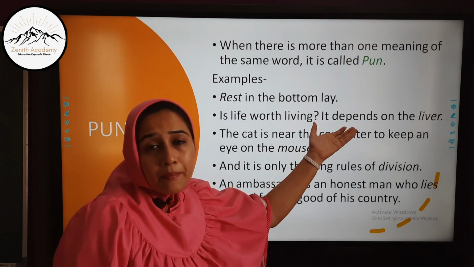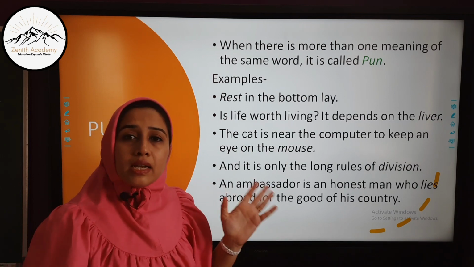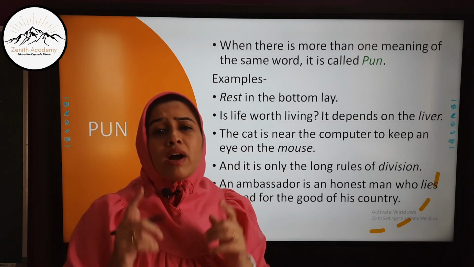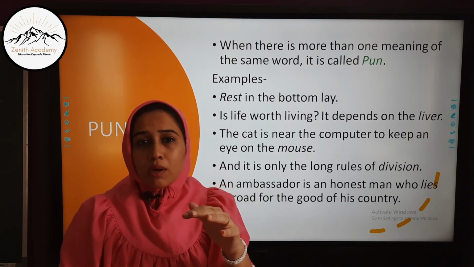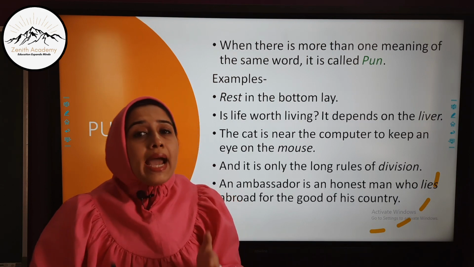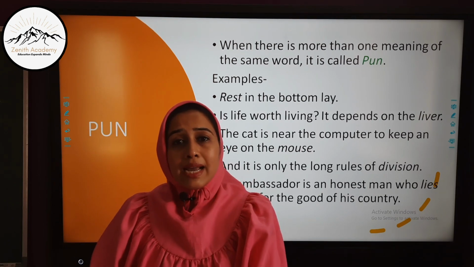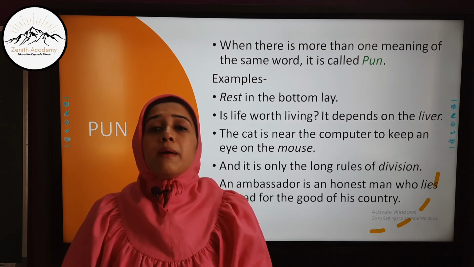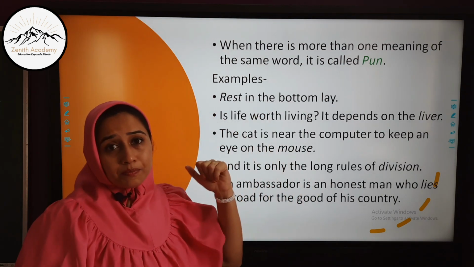Rest in the bottom lay. Now in this sentence, the word rest has two meanings, and that is why it is a pun. Which two meanings does this word have? One is the literal meaning, that whatever is remaining, the rest of the portion, will lay in the bottom of any bottle or any jar. Always the rest or the remaining part is in the bottom. And the other meaning is that whenever a person dies, we lay him underneath the earth, and that is the place where the person gets complete rest. These are the two meanings of this sentence.